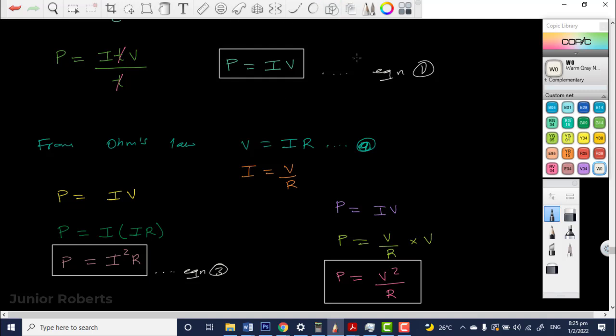So any one of these we can use to calculate electric power. This was supposed to be 2 right here, sorry, and this is 3. So this is our third equation. Now, if you're given the current and the potential difference, you can use this to calculate the power. If you're given the current and the resistance, you can use this one to calculate power. If you're given the potential difference and the resistance, you can use this one to calculate power.